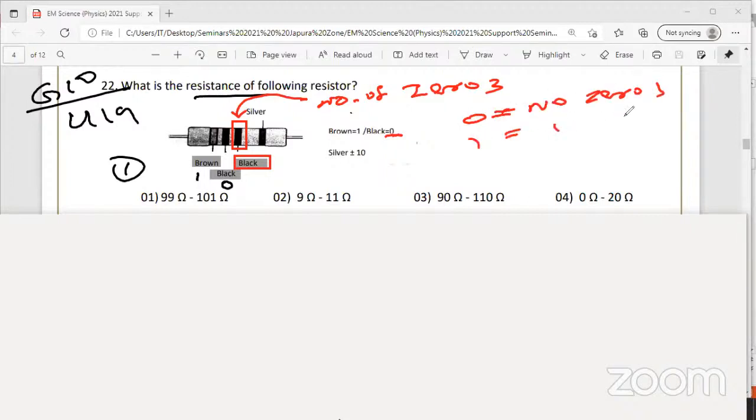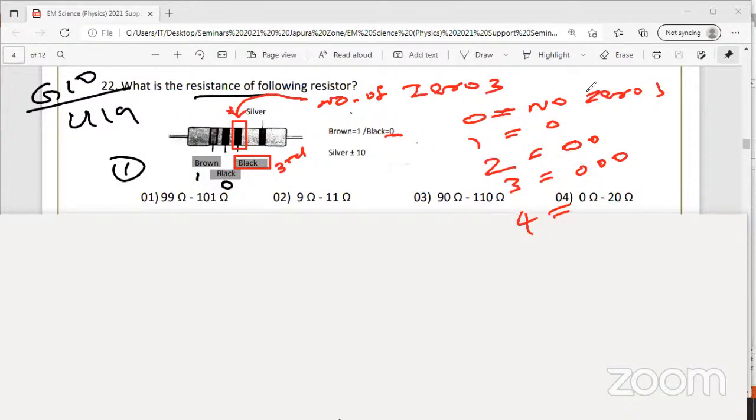If you get here 1, then add 1 zero. If you get the number 2 for the third color, then 2 zeros. You got it? If you get the third color 3, then you have to add 3 zeros. Is that clear? If you get the number 4 for the third color band, I'm talking about the third color band. This is the first color band, and this is the second color band. The third color band represents the number of terminal zeros. So 10 to the power 1, 10.